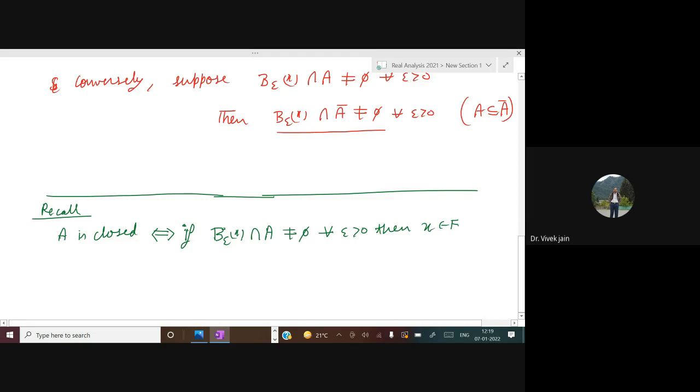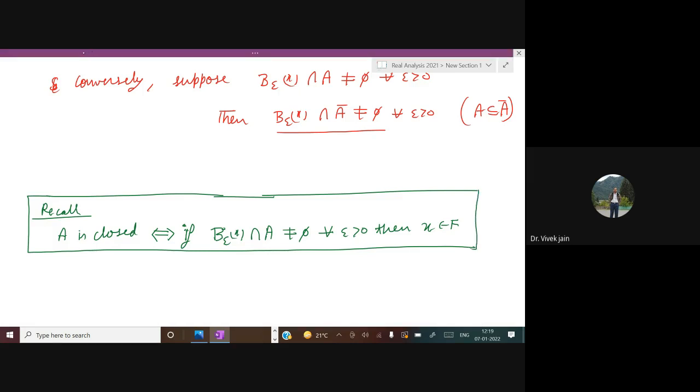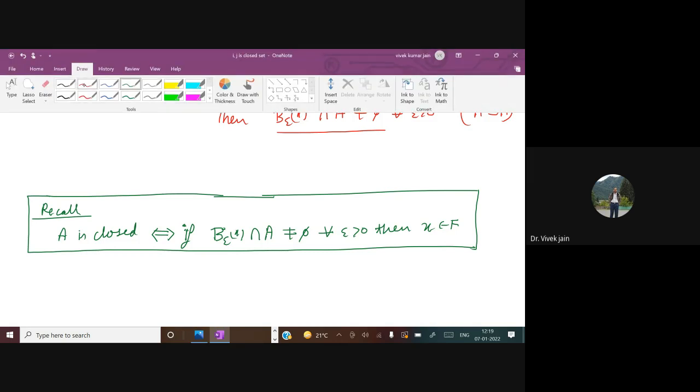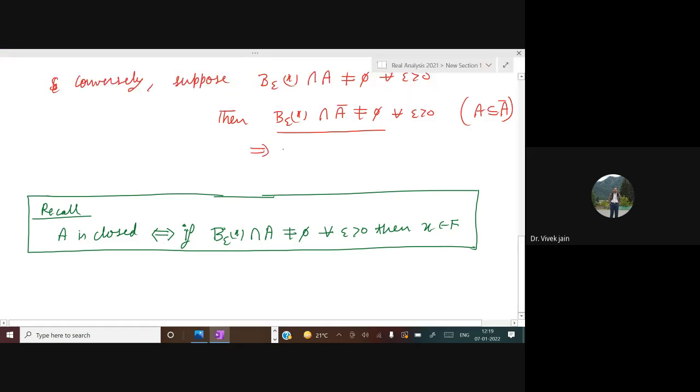So F is closed if and only if this holds. Now see here, A closure is a closed set. So if B epsilon X intersection A closure is not equal to phi for all epsilon, this implies X belongs to A closure. Why? Because A closure is a closed set.